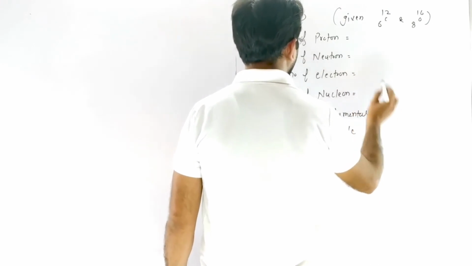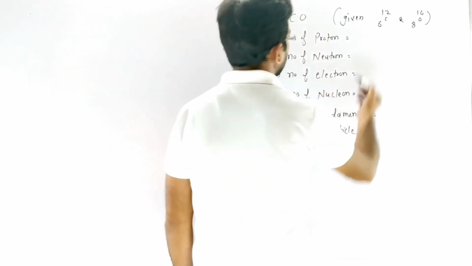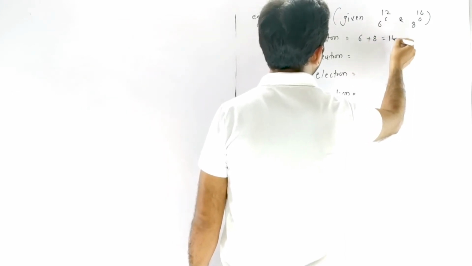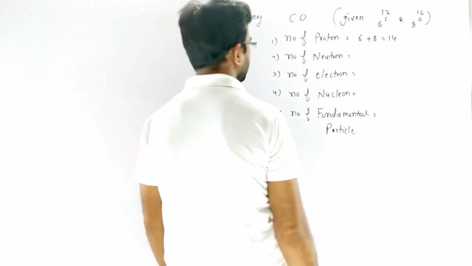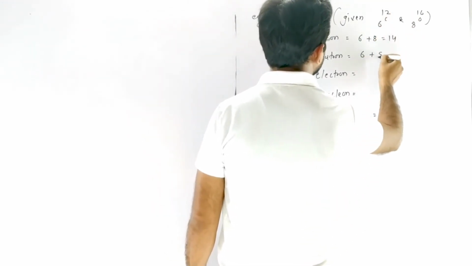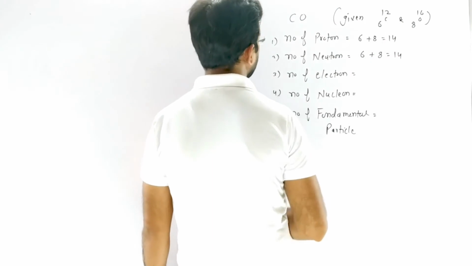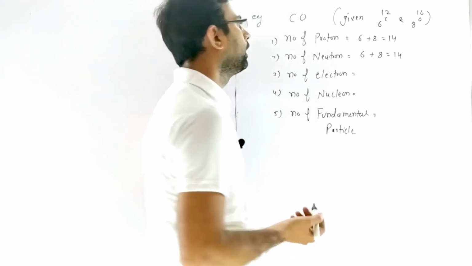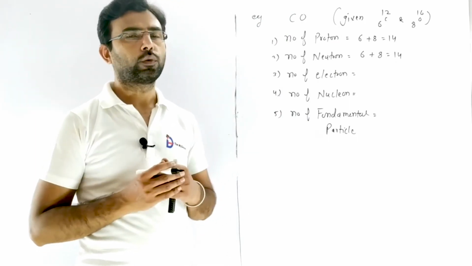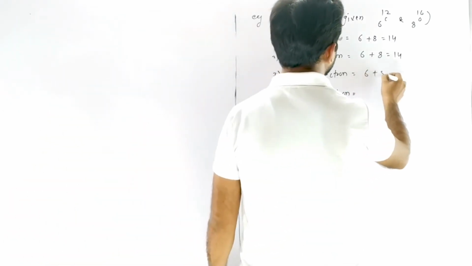So first we calculate the number of protons. We know that there is one carbon and one oxygen, and the atomic numbers are 6 and 8. So 6 plus 8, 14, is the number of protons. Similarly, for the number of neutrons we calculate 12 minus 6, that is 6, plus 16 minus 8, that is 8. So this is also 14. Now we calculate the number of electrons. We know that CO is neutral, and in a neutral molecule the number of electrons and protons is always equal. So in CO, if the number of protons is 14, the number of electrons is also 14.